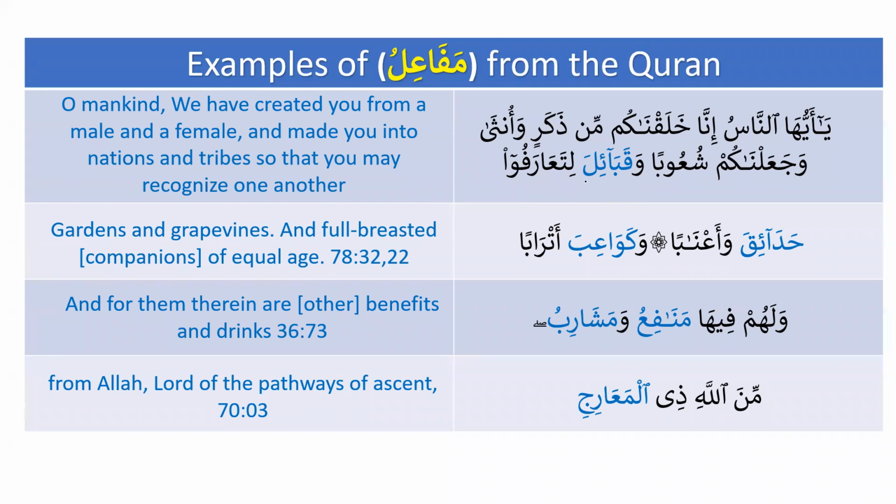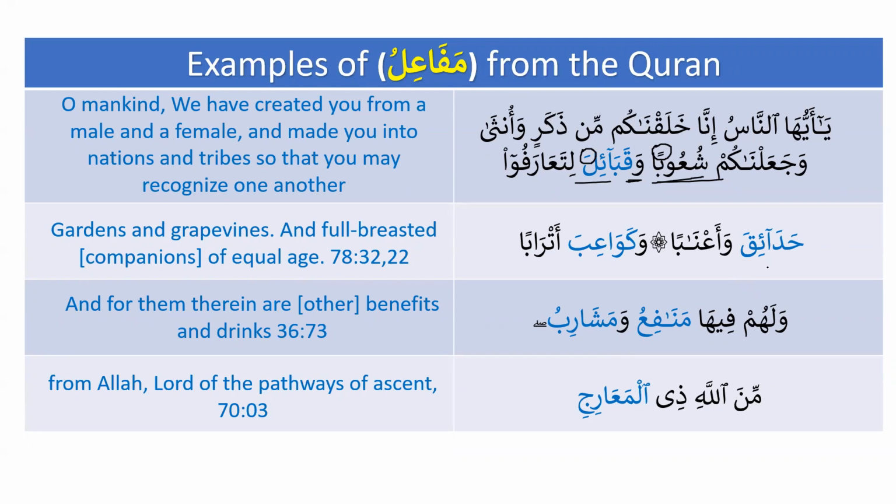Now you can see over here, قبائل. We have waw, and we know that waw is used to connect two similar nouns. What are the two similar nouns? We have شعوبا. شعوبا has tanween, but قبائل, does it have tanween? It doesn't have tanween, right? Why it doesn't have tanween? Because it is on the pattern of mafa'il. So that's why it is qaba'ila, and it's not qaba'ilan.